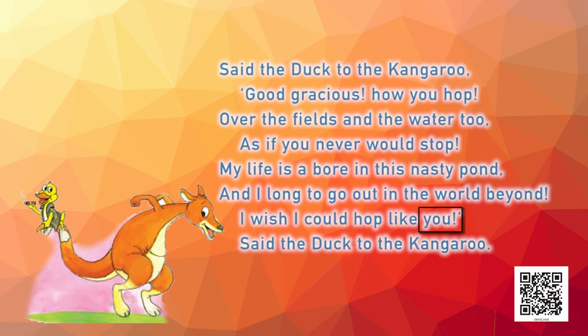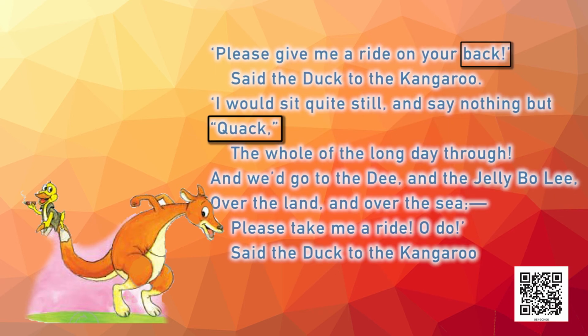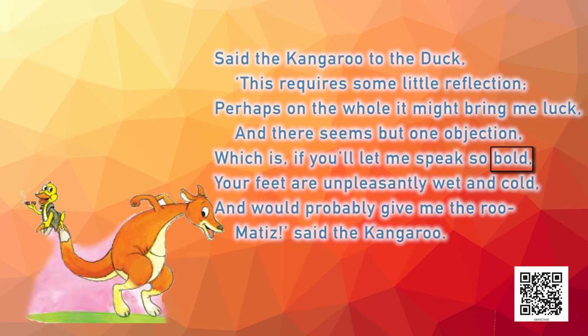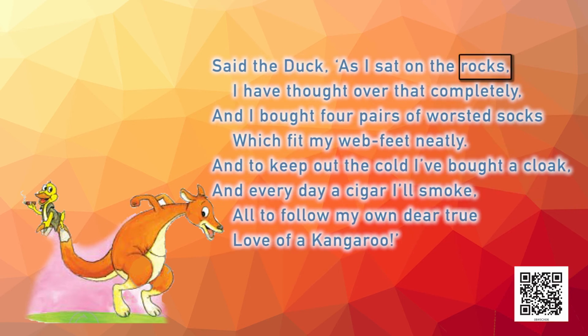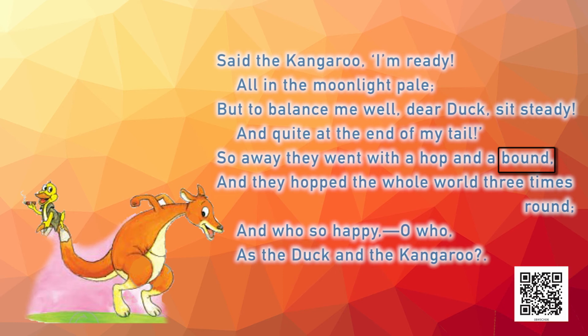You rhymes with kangaroo, back rhymes with quack, bold rhymes with cold, rocks rhyme with socks, cloak rhymes with smoke, true rhymes again with kangaroo, bound rhymes with round. Right.